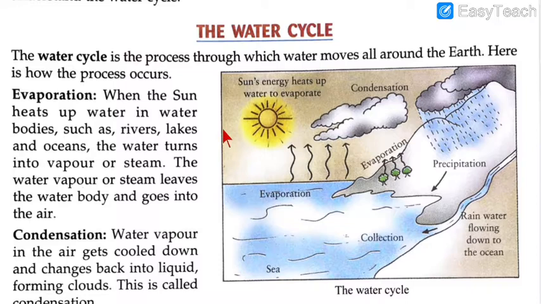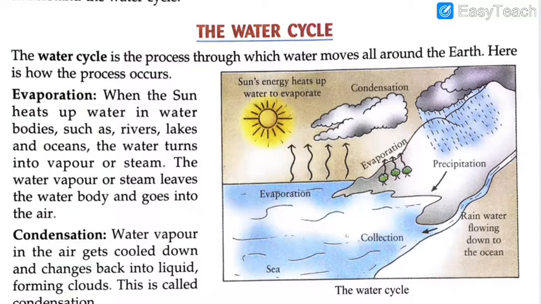But the sun has that energy. The sun heats up the water in the water bodies altogether, from the rivers, lakes and oceans. So what happens? The water turns into vapor, the same as water turns into vapor from the container on the stove. For us, that stove is the fire which converts water into water vapor. For the big water bodies, the sun is that fire.